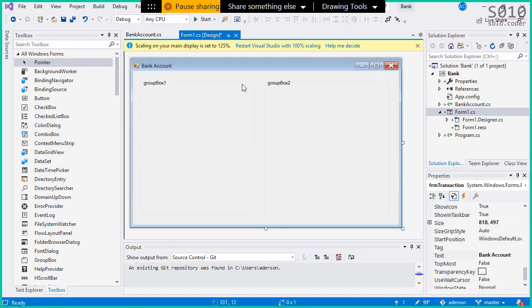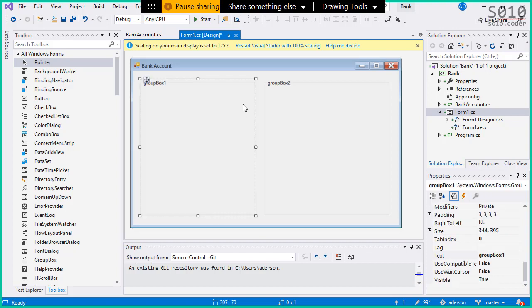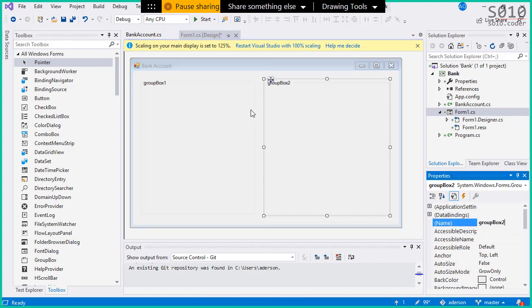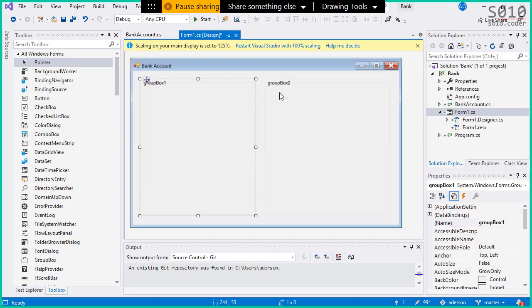Okay, there we go. Now remember, as I said, if you will not be coding with that control, if there's no property of that control that you're gonna be accessing or changing in your code, you don't have to name them. That's why I don't care about the names of group box 1 and group box 2, because I won't be referring to them in my code.